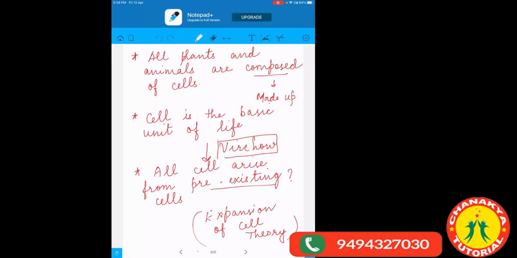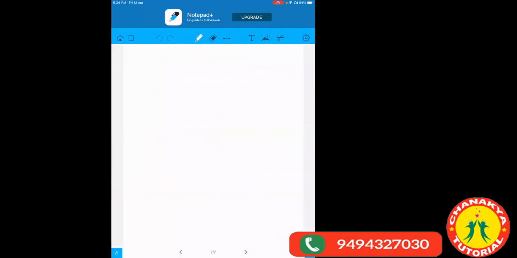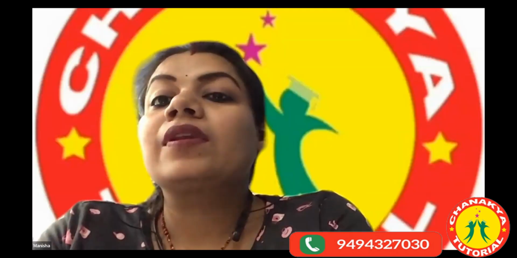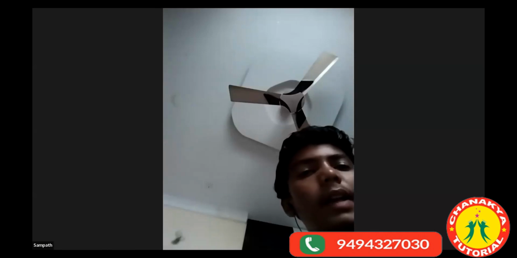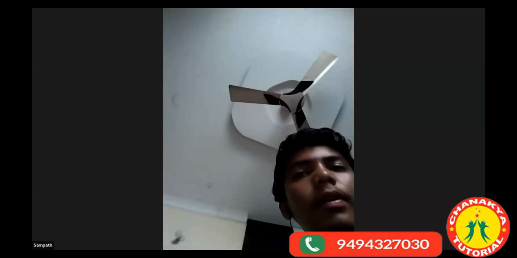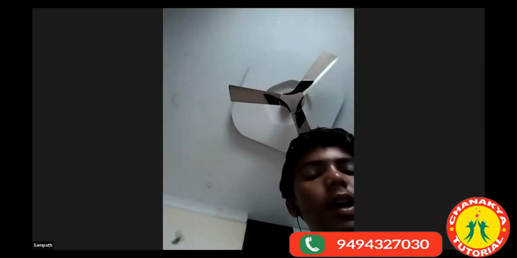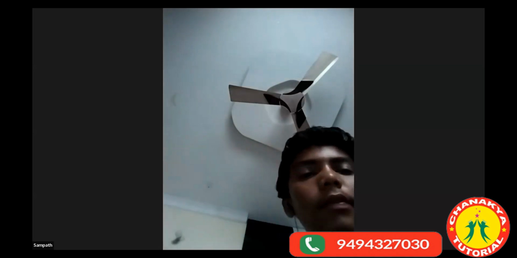Now the next one is the differences between unicellular and multicellular organisms. I hope you are aware what those are, right? Can you tell me any two examples of each, unicellular and multicellular? Ma'am, bacteria, blue-green algae, amoeba, and for multicellular we have mushrooms, that is fungi, and also we humans are made up of many cells. Correct.